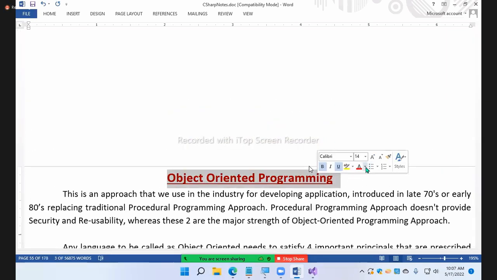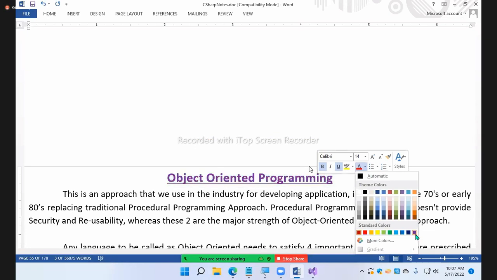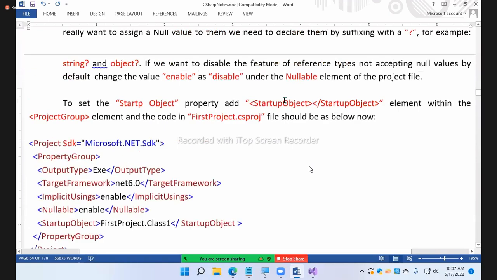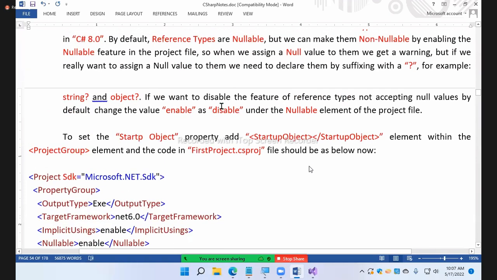You can have n number of classes. Every time we follow the same thing only: set the startup object and run that class. Any confusions? Understood about the elements? We'll talk about more things, guys.